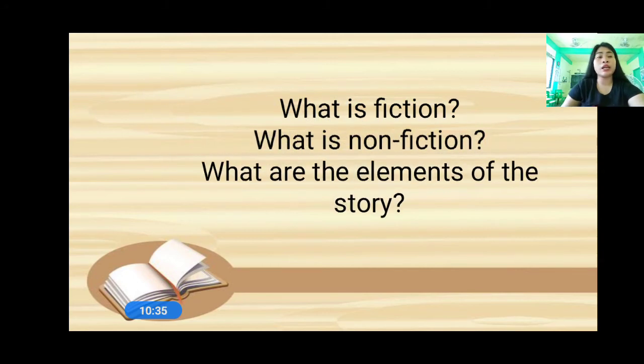Now, what are the elements of the story? We have 8. We have the title, the setting, the character, the plot, the event, the climax, the conclusion, and the moral lesson. So again, what are those elements of the story? Title, setting, character, plot, events, climax, conclusion, and moral lesson.